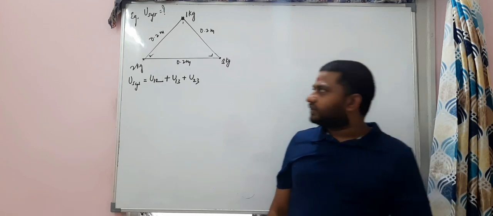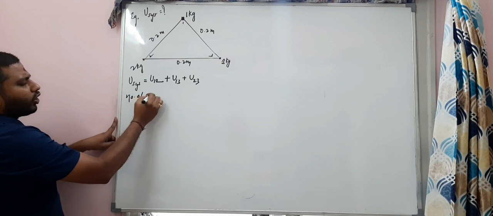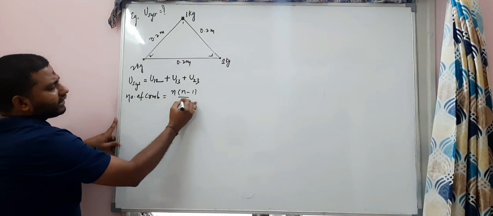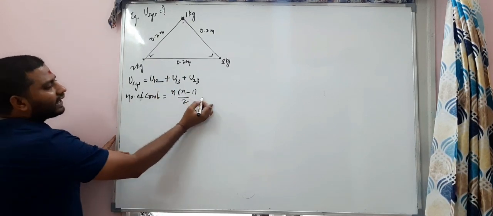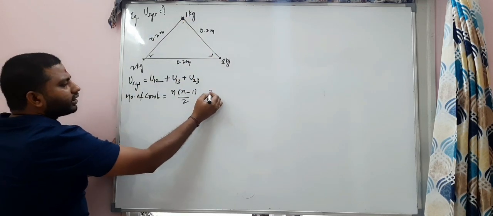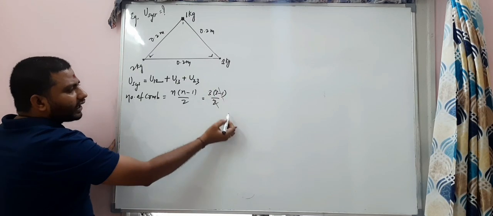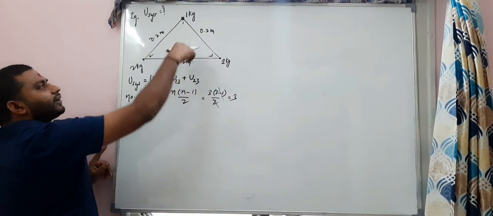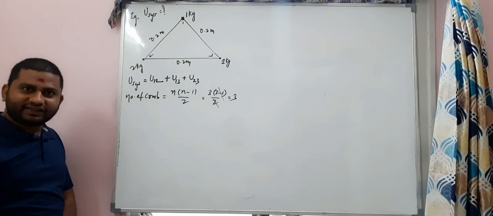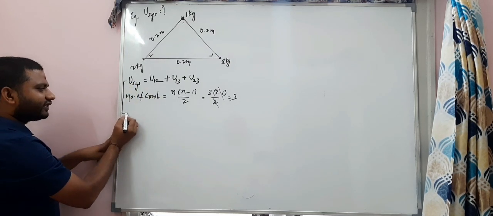Number 2. The second method, if you want the number of combinations, my dear students, the formula is n into n minus 1 by 2. Here n is the total number of individual masses: 1, 2, 3. So 3 into 3 minus 1 by 2, the 2 cancels. How many combinations do you get from the system? 3. That's it. Understand?